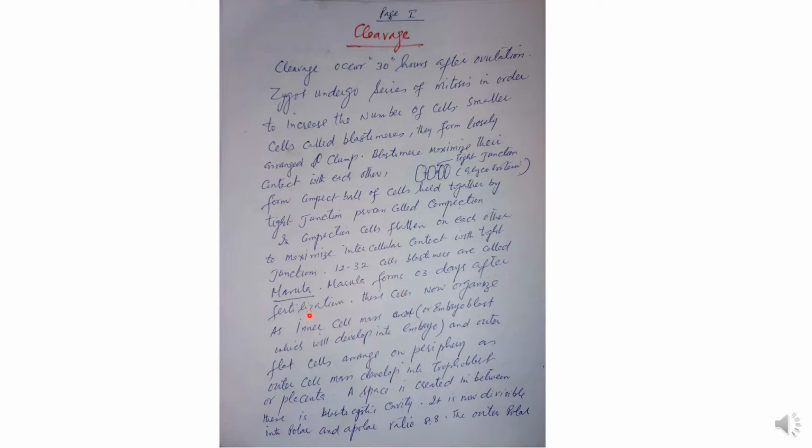Then for the next 3 days it remains inside the fallopian tube and undergoes division and forms the morula. That is, the 12 to 32 cell stage is achieved inside the fallopian tube.